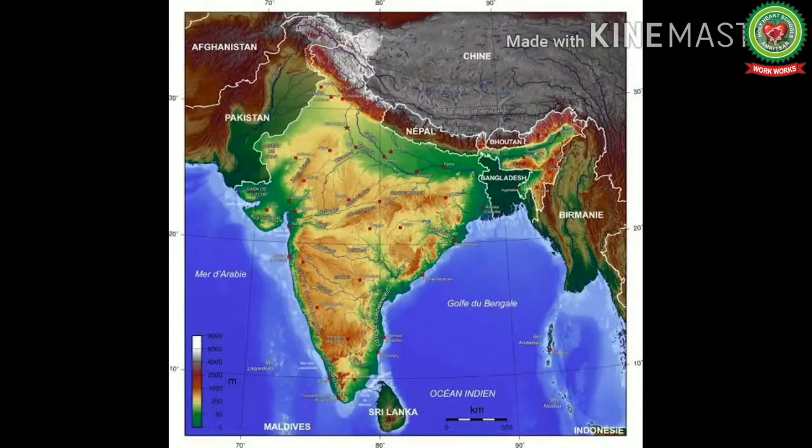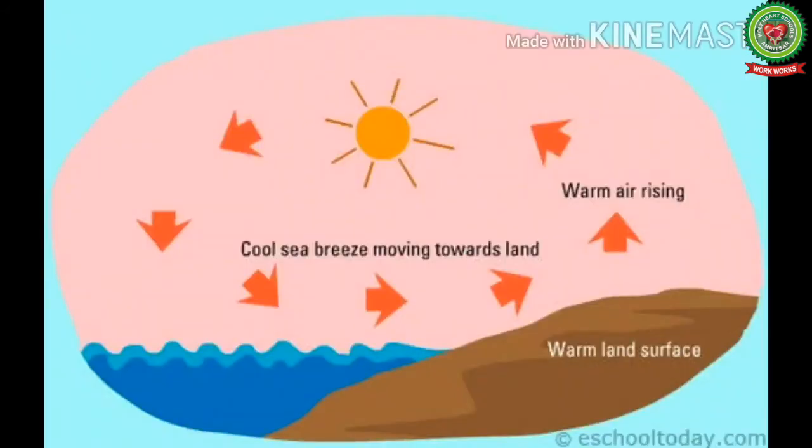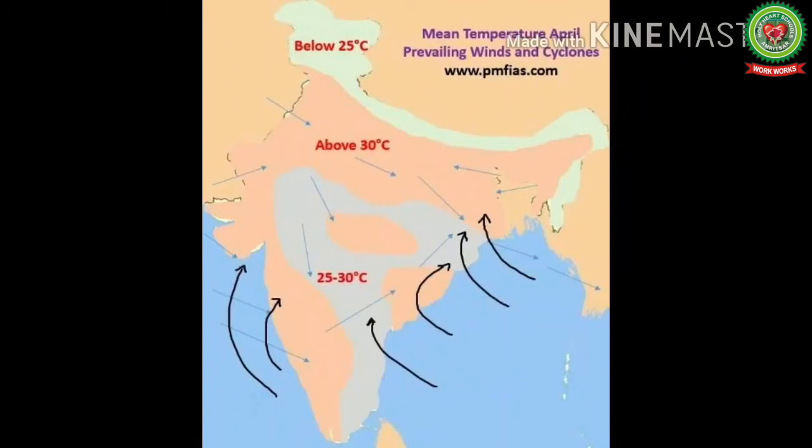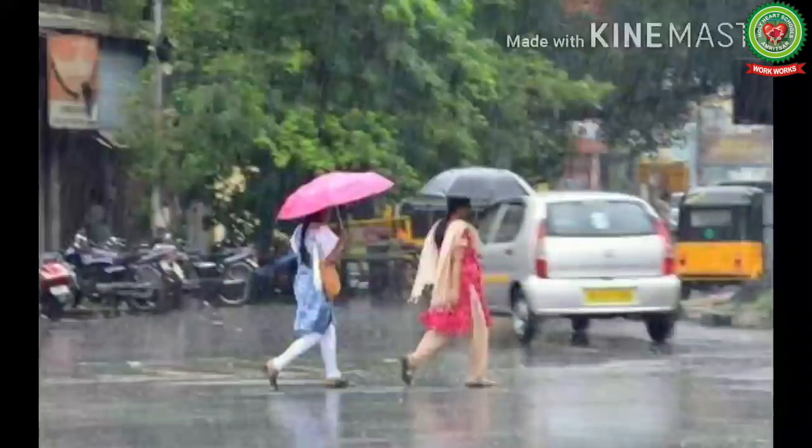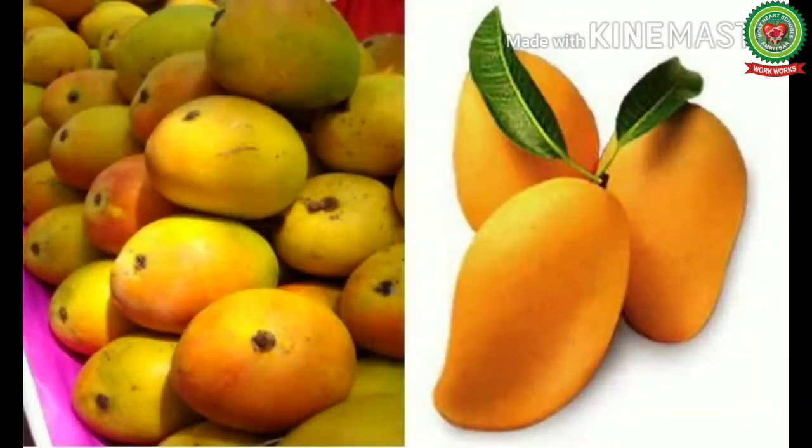So students, the southern part of India, which is surrounded by the sea on 3 sides, is less hot. The cool breeze from the sea keeps the coastal areas cool. Some areas get heavy rainfall towards the end of summer. Summer is the season of mangoes.